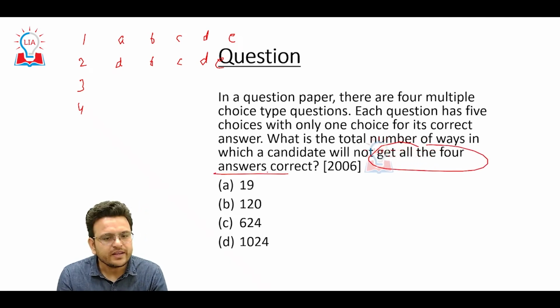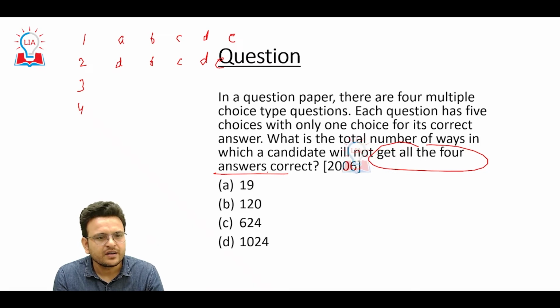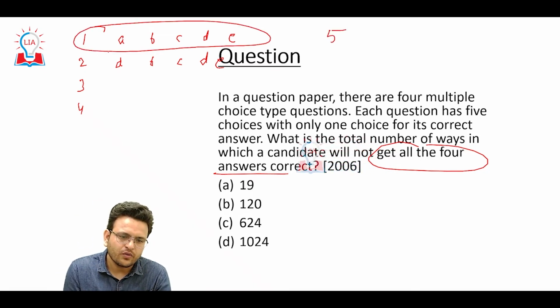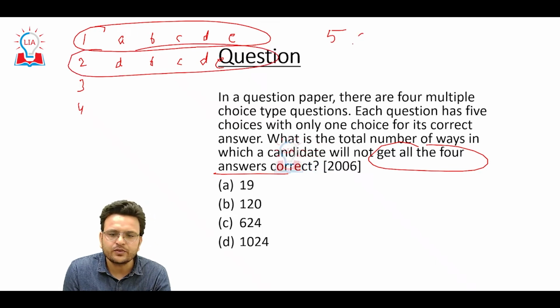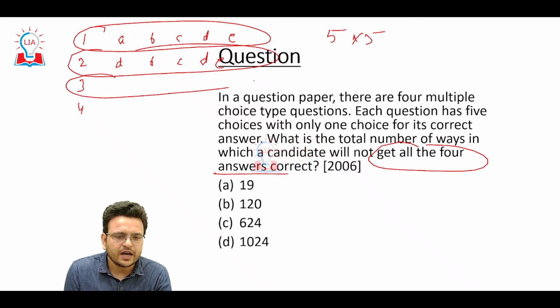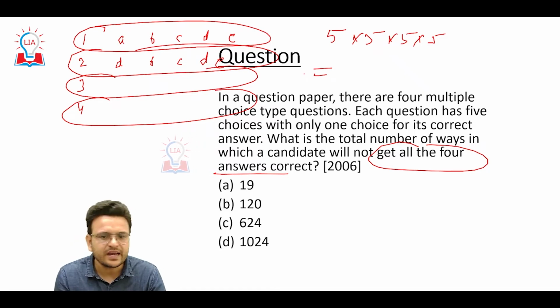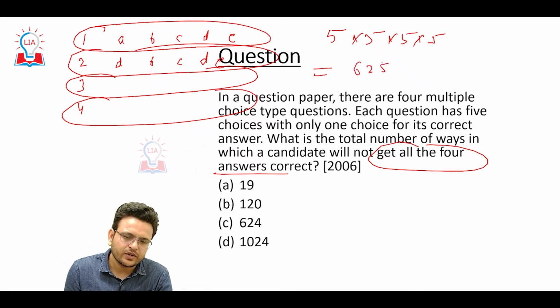Okay, how many choices does a candidate have? For the first question, how many choices? 5. For the second question, how many choices? 5. For the third question, 5. And the same way for the fourth question, 5. So the number of choices the candidate has will be 625.